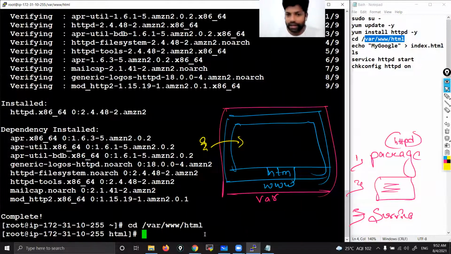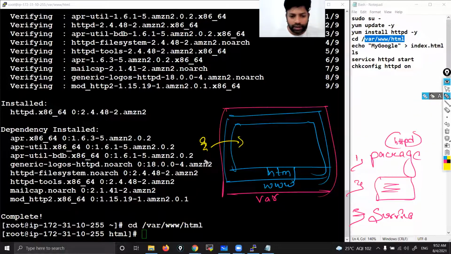Correct? Again and again I'm saying, because I know most of you don't know anything about Linux. That's why I'm saying it again. In real time, you are not going to do these things. DevOps engineers and Linux admins, they will do it. You need not worry. Today, you must know how to create a web server. That's why I'm showing these things. If you are understanding, good. If you're not understanding, very, very good. No problem at all. Got it?